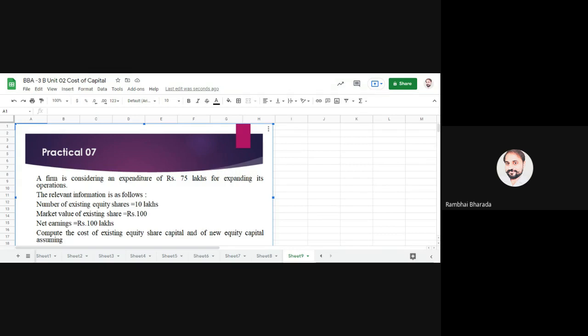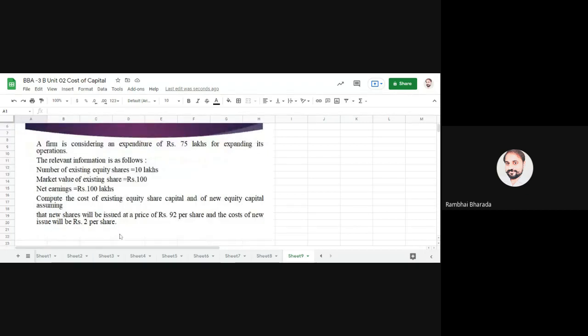For the expansion, the company requires 75 lakh rupees. For that, the company is going for the issue of equity shares. And this information is about the present scenario of the company, this para, the first four lines. And this is for the next issues.